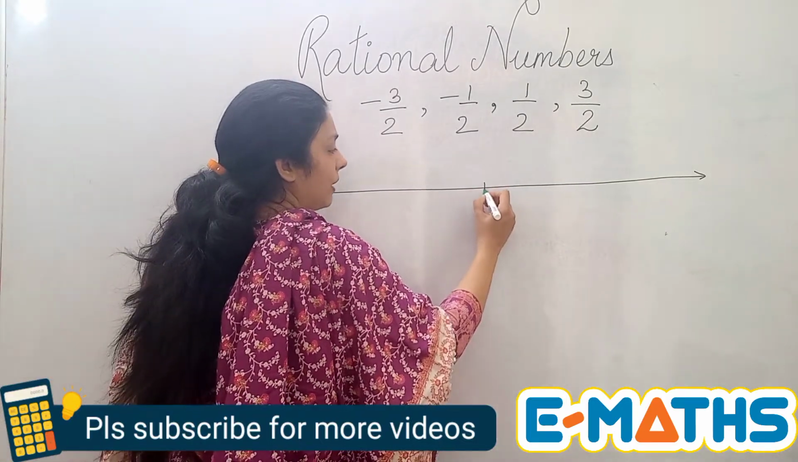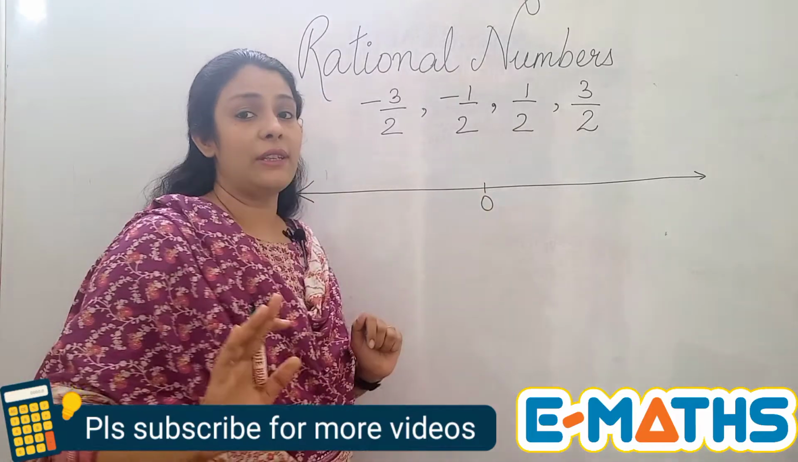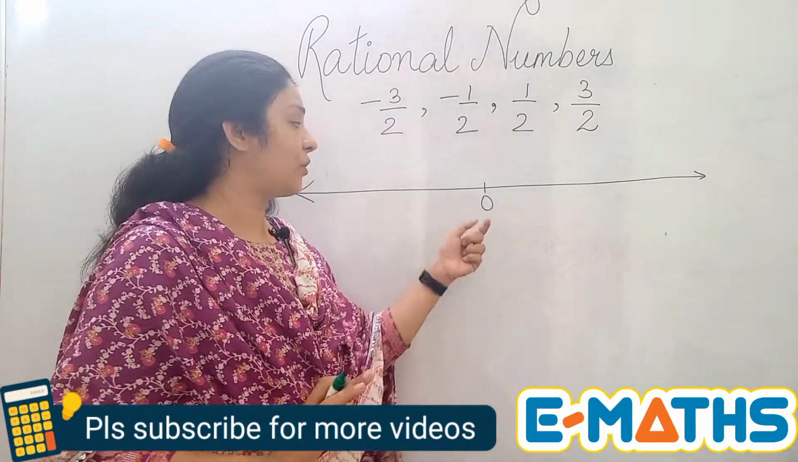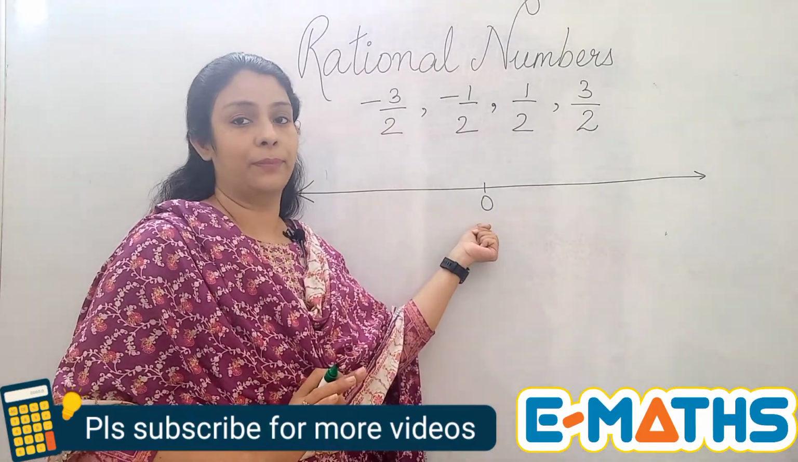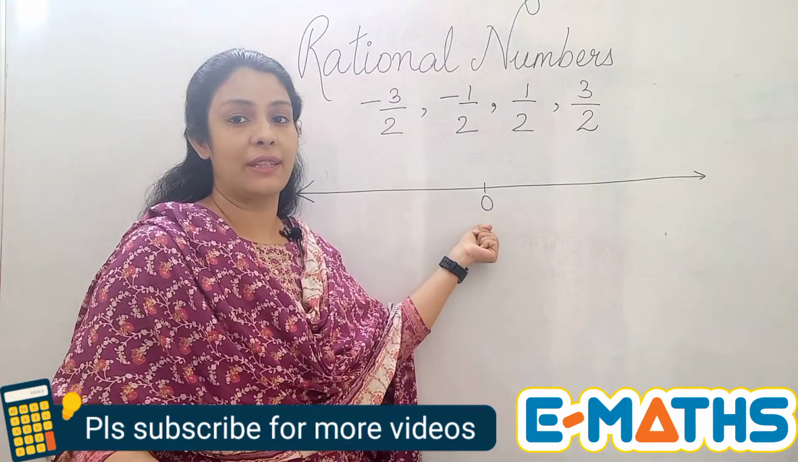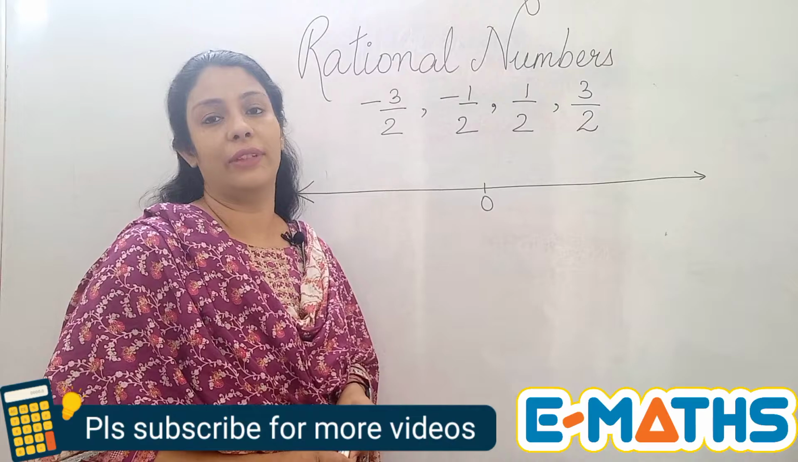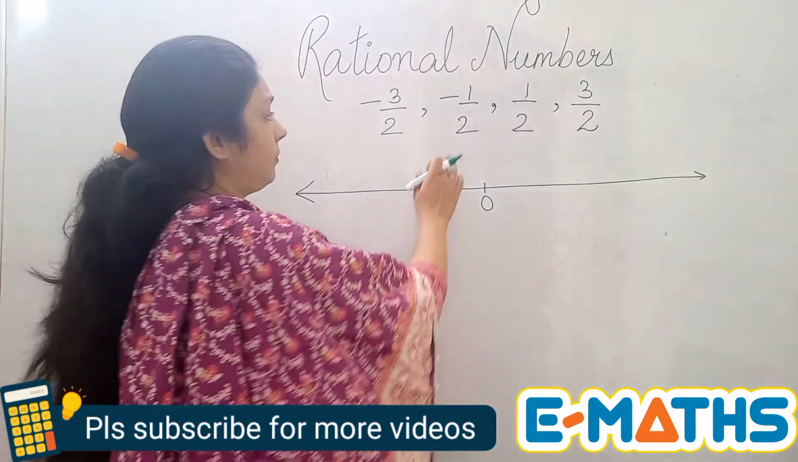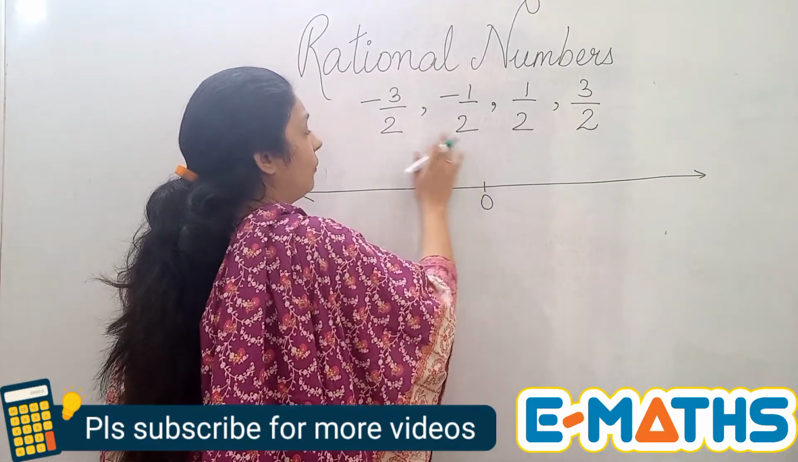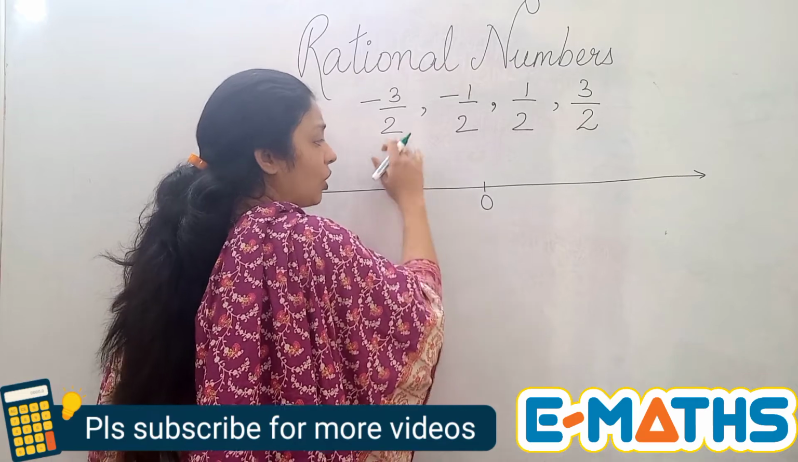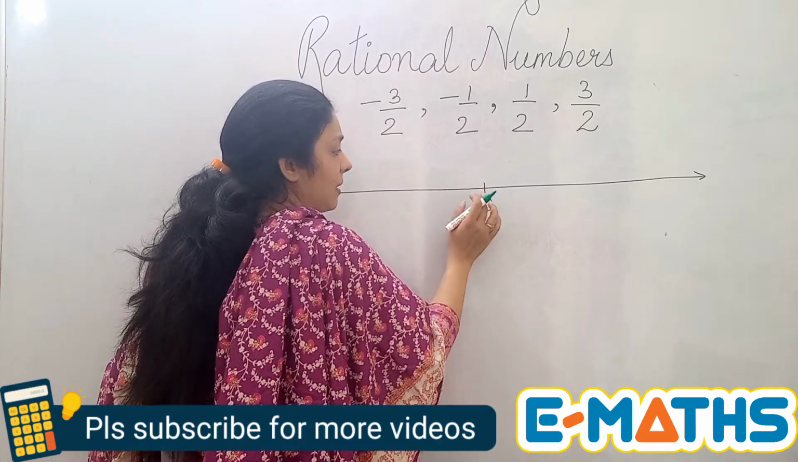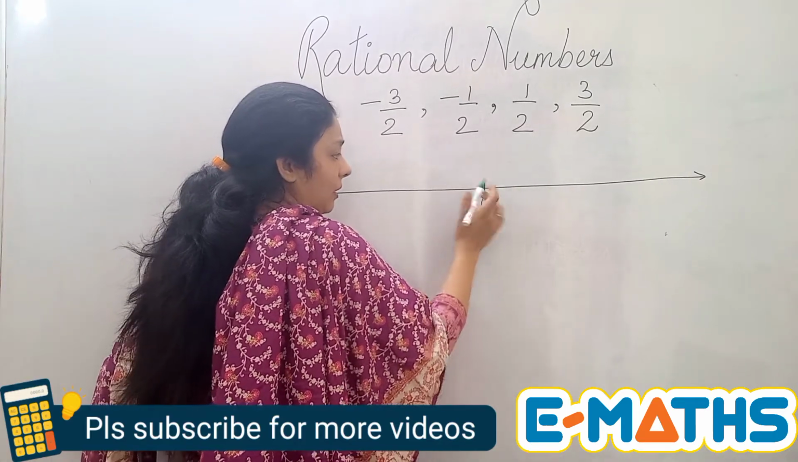Let me mark a 0 at the center. 0 is neither positive nor negative, so we are not going to mark any sign here, like positive ones don't have any sign. Similarly, 0 is a neutral number, it doesn't have any sign. Now, we have minus 1 upon 2, we have minus 3 upon 2. So, what you need to do is just see the denominator and mark the integers first.